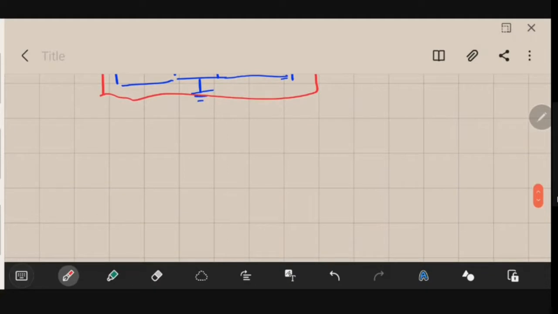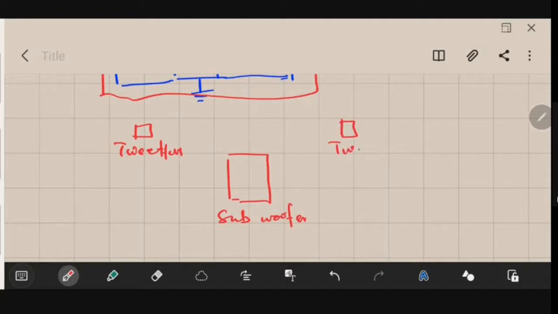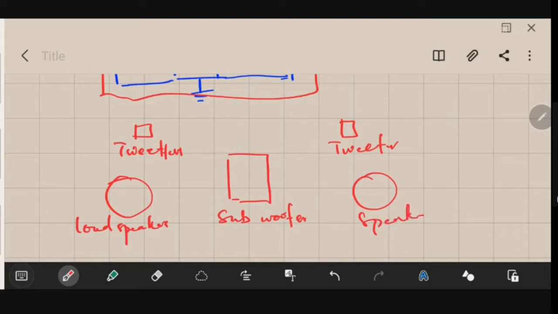Okay, another example, let me just give you. All of you must have seen a normal sound system or a home theater system that you have in your house. You would find there will be basically three types of devices. Okay, you would find there is a subwoofer. Then you could find there are tweeters, and then you could find there are speakers, loudspeakers. So what is their job?